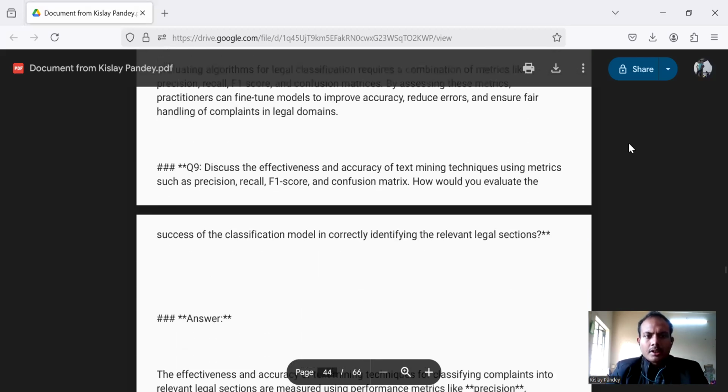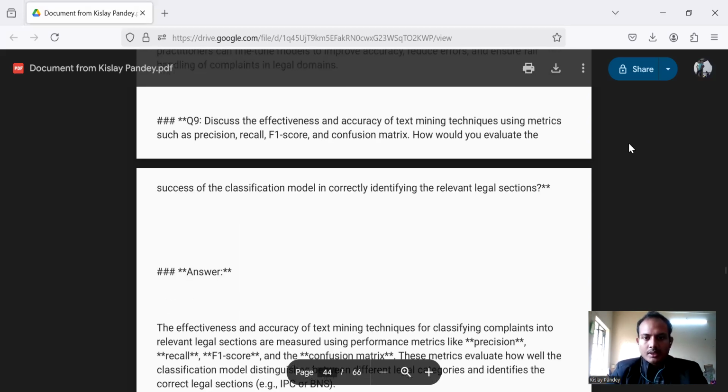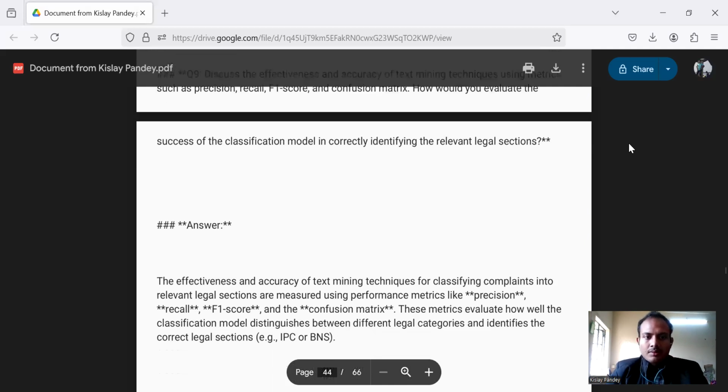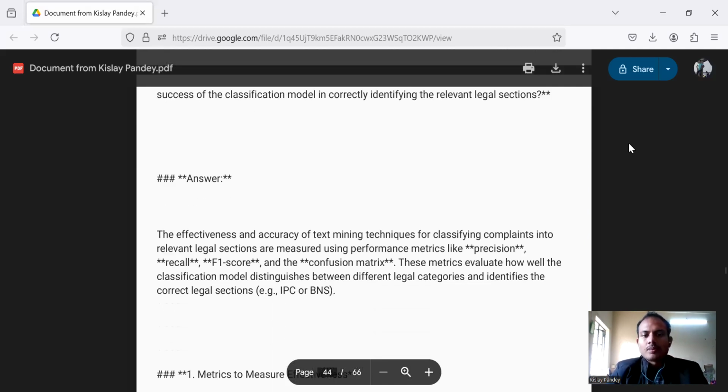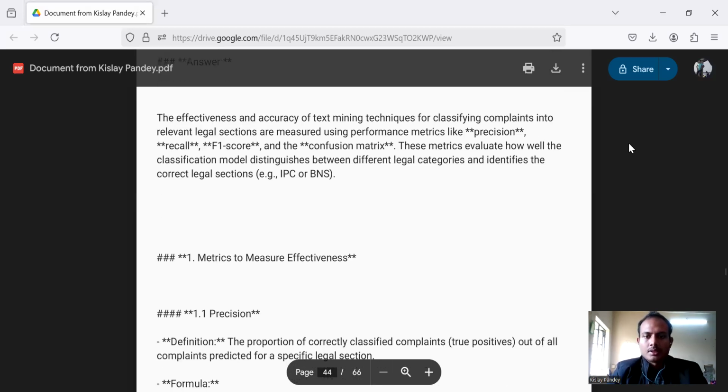Then we move to question number 9: discuss the effectiveness and accuracy of text mining techniques using metrics such as precision, recall, F1 score, and confusion matrix. How would you evaluate the success of a classification model in correctly identifying the relevant legal sections? The solution: the effectiveness and accuracy of text mining techniques for classifying complaints into relevant legal sections are measured using performance metrics like precision, recall, F1 score, and confusion matrix.